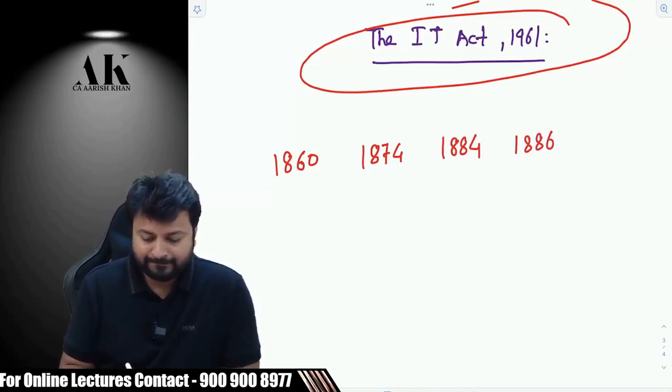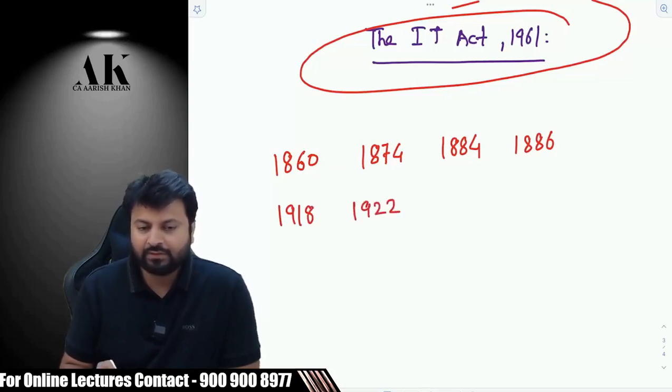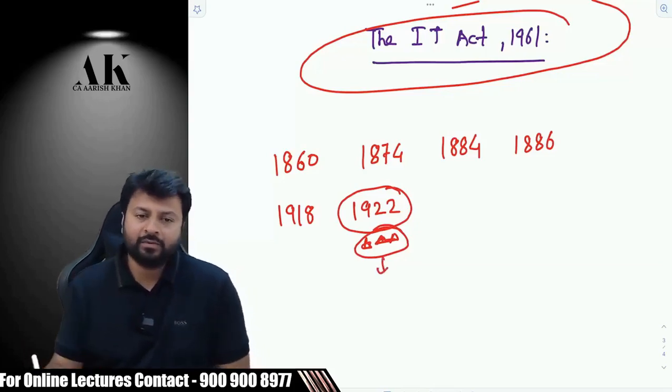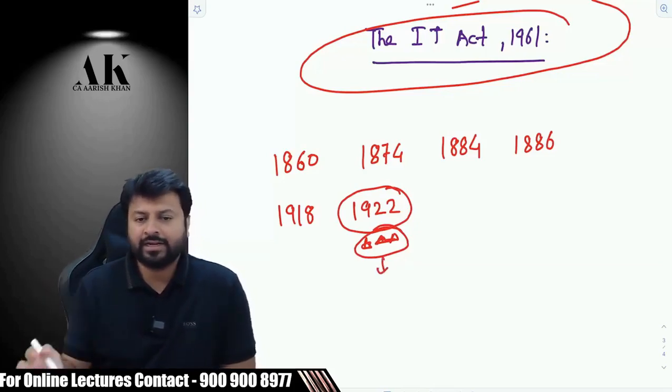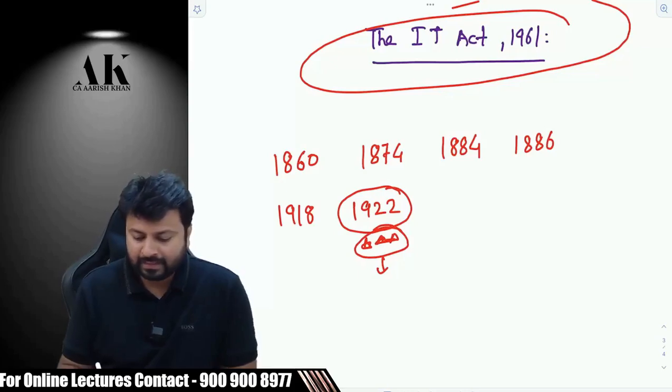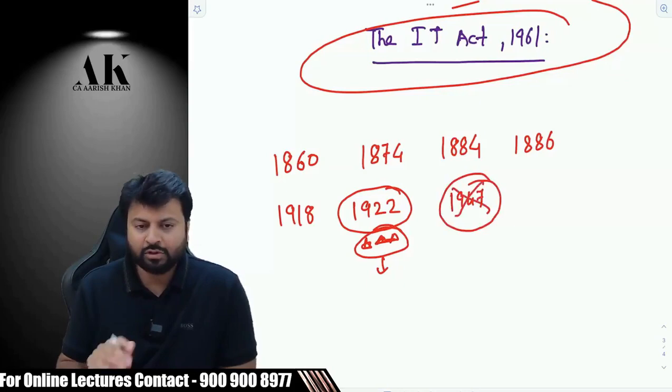Then it got changed in 1918. Then the next got changed in 1922, and this was a very important law for us. This law was called the Indian Income Tax Act 1922. The Indian Income Tax Act 1922. Because this was made by obviously the Britishers. India was not independent at that time. Then in 1947, we got independence. In this year, there was no law which came.